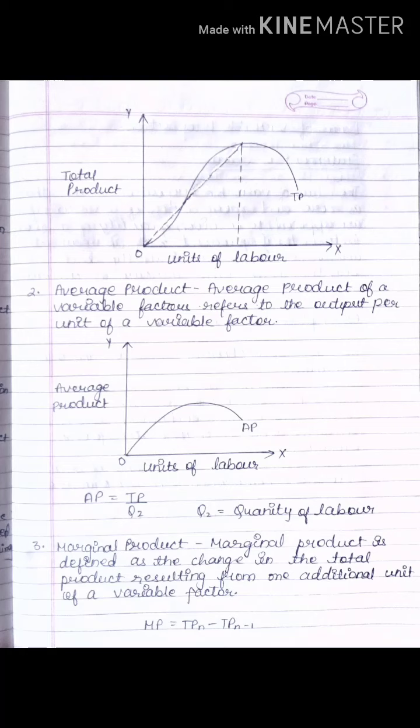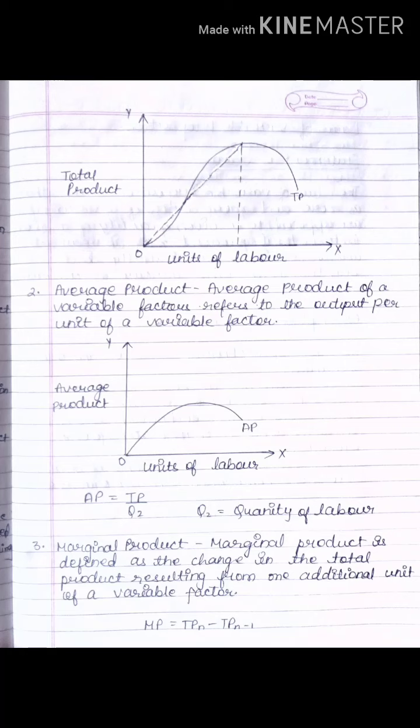Now this is the maximum labor, or you can say unit of labor which can be employed. Like it has started from 1, 2, 3, 4. Now suppose 4th is the unit where we touch the total product to the maximum. That means after this, if I employ one more labor, my total product will go down. That means it will decrease. So this is the diagram of total product.